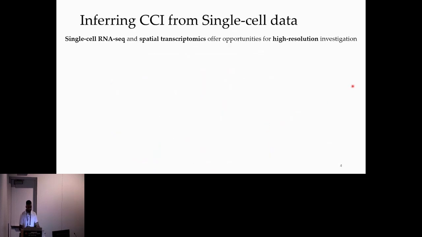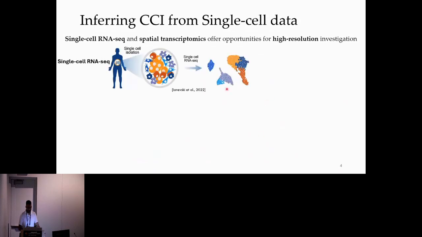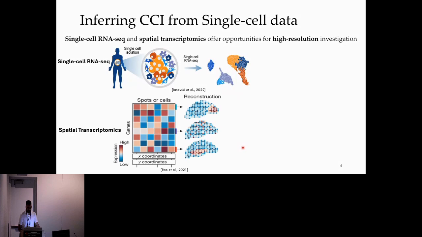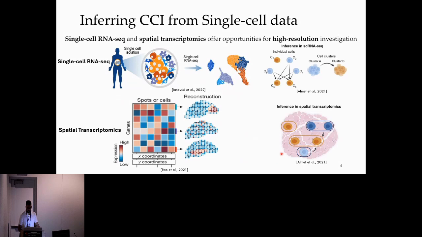Despite these challenges, advancements in single-cell RNA sequencing and spatial transcriptomics offer unparalleled opportunities to investigate cell-cell interaction at high resolution. Single-cell RNA sequencing allows us to analyze the gene expression profiles of individual cells across all genes. Spatial transcriptomics, on the other hand, provides spatial context to gene expression data, mapping where specific transcripts are located within a tissue section. Together, these two techniques enable a detailed understanding of cell-cell interactions.